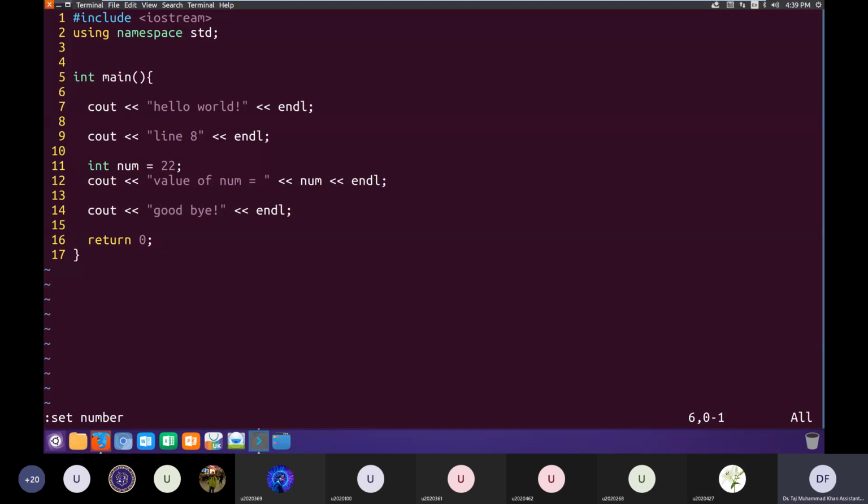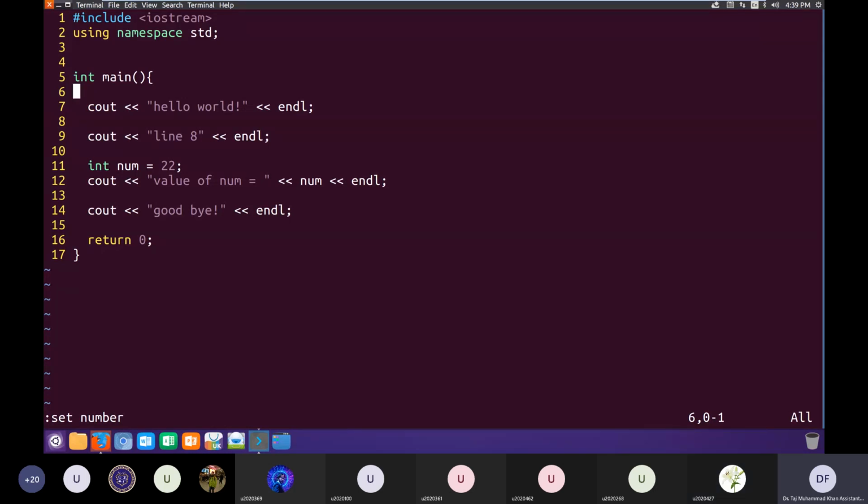One thing I again like to emphasize here is the concept of program flow. In C or C++, the program starts executing from main, where this curly bracket opens on line number 5. This is where the program will start executing, and then the program execution will proceed linearly.